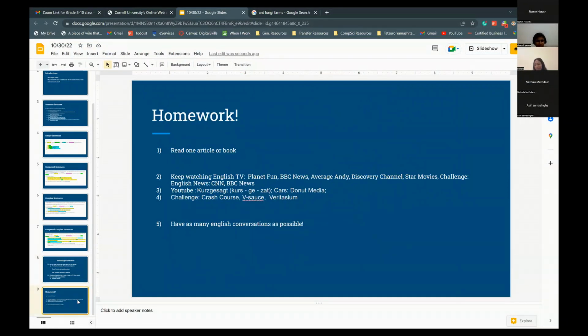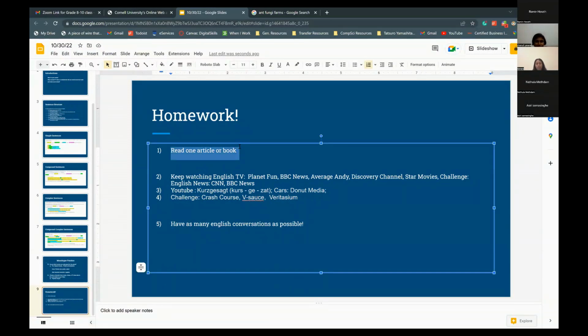Let's just go over our homework. We're going to end class a little early today. Homework is the same thing. We'll read one article or book, because I know that we have trouble keeping up with the media part of it. So we'll just read one article or book, and we'll talk about it next week.